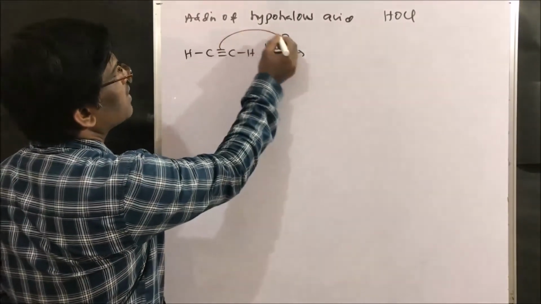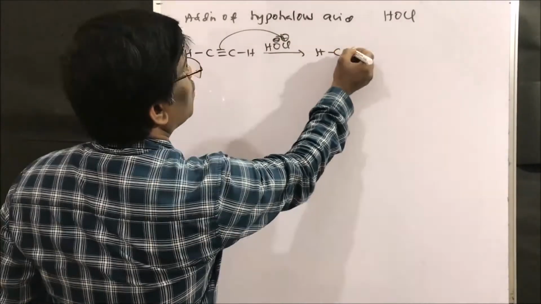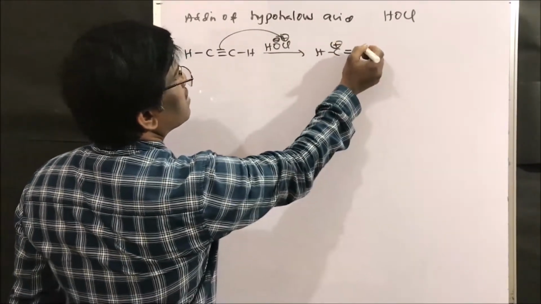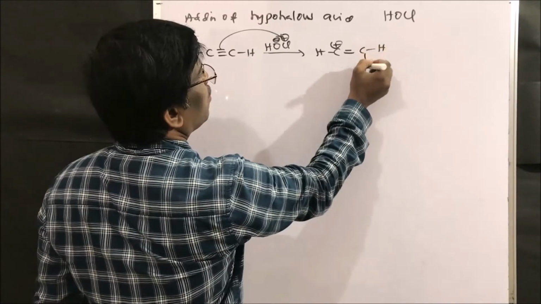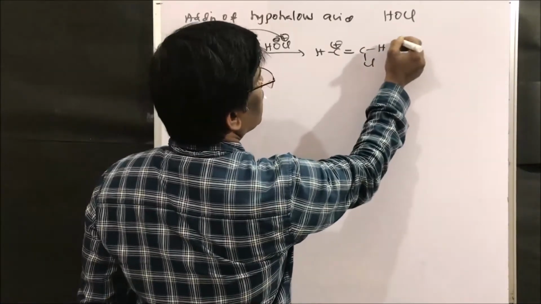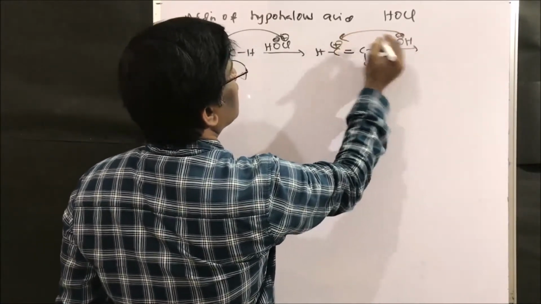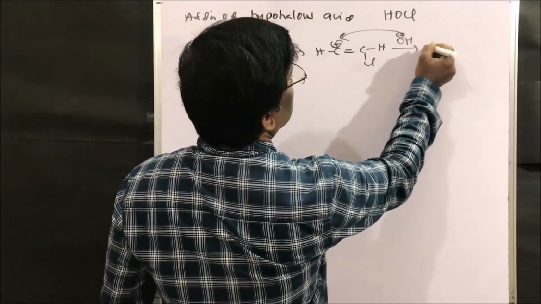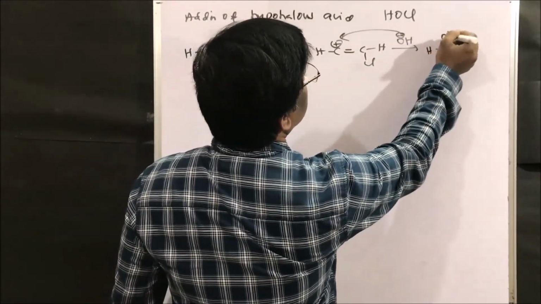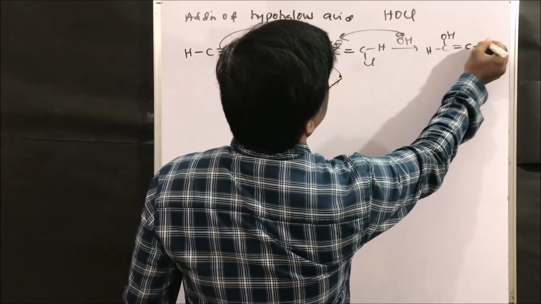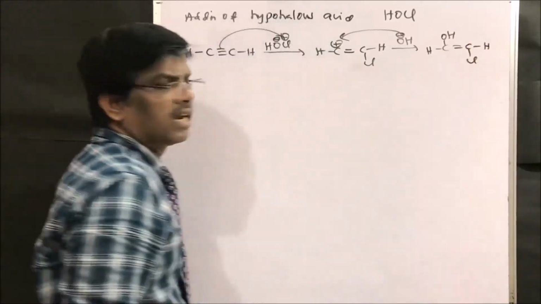Right, friends? So first chlorine will be added to give a double bond, so C hydrogen is there, chlorine is there. Next OH minus will attack here to give OH, double bond, CH chlorine, right?